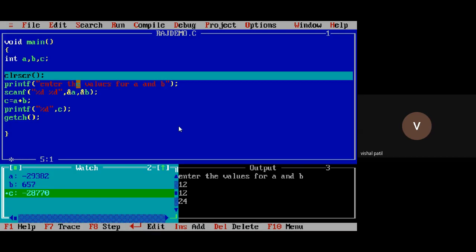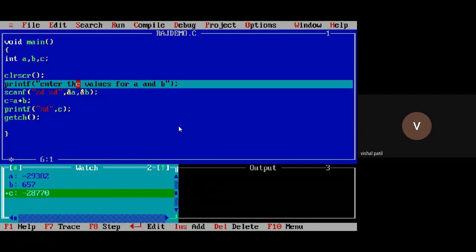Now I will press F8. For each and every step, you need to press F8. Again, I will press F8. When I press F8, the output screen, that is the black screen, will be cleared. Now you can see, it is clear. Now you might have understood what is the use of CLRSCR, right? It clears the screen to avoid the previous output.